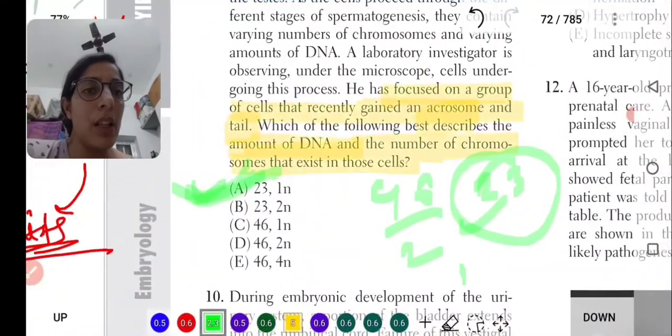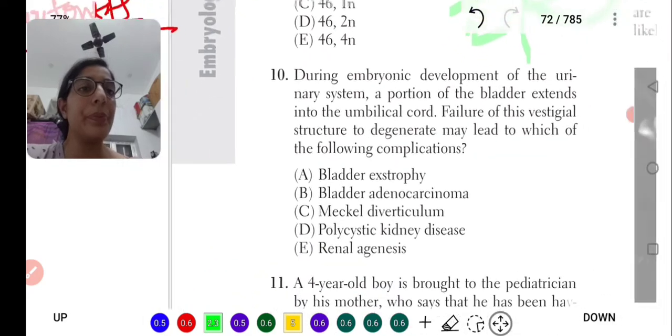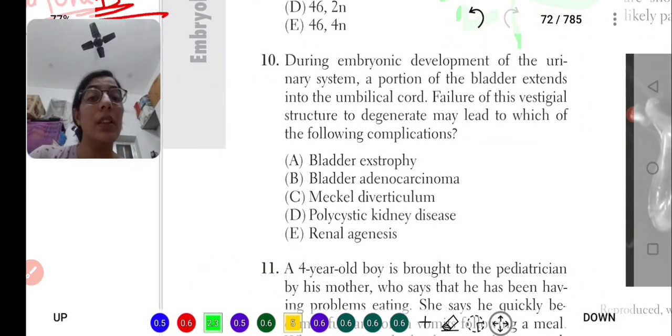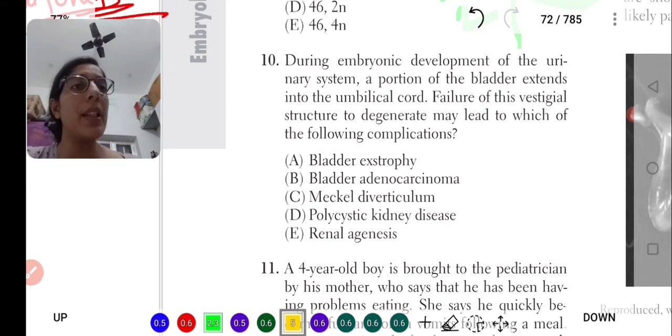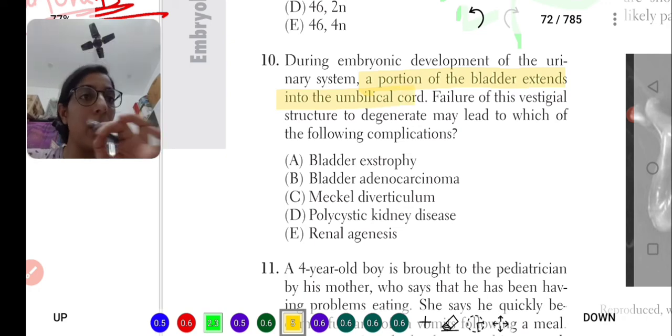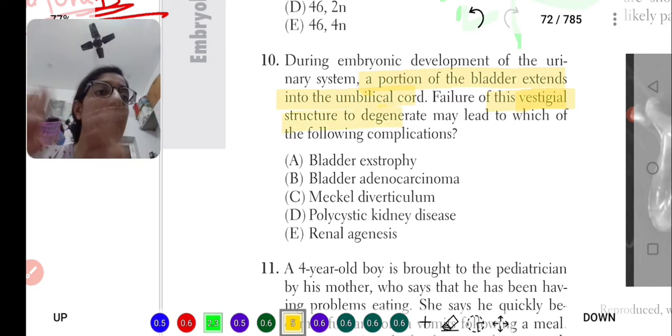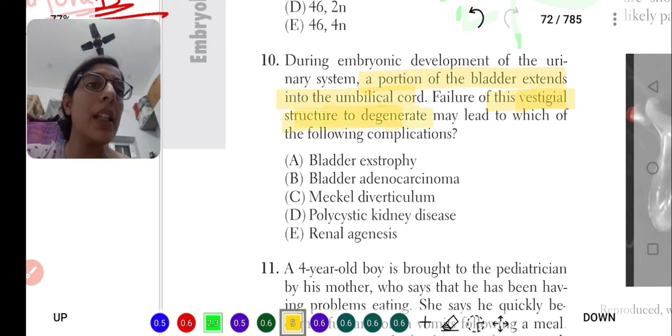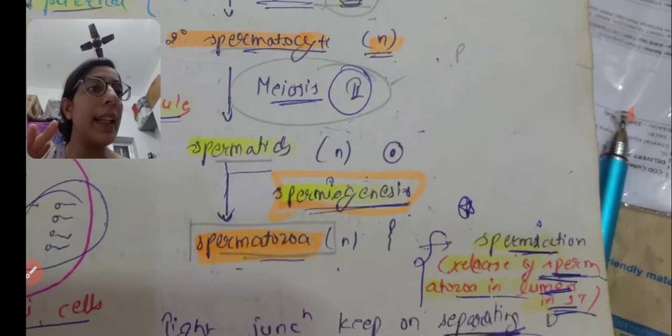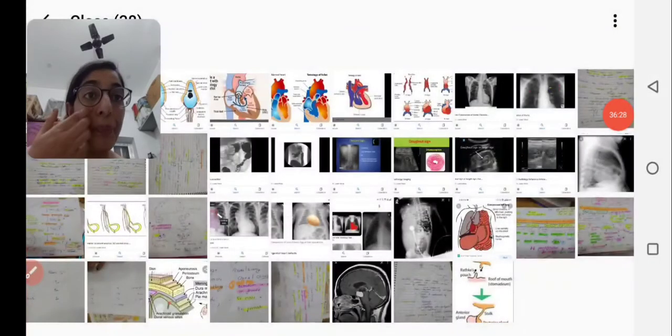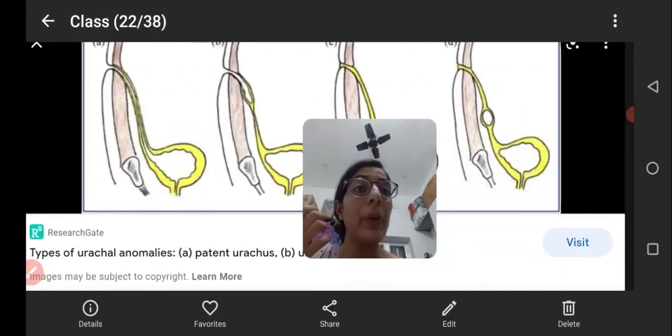Let's look towards the last question. Because it's a 2 to 3 line question, we have to read the entire question from the starting. During the embryonic period, in the urinary system, a portion of the bladder extends into the umbilical cord, that is the urachus. Failure of this vestigial structure, the urachus, to degenerate, what will happen? Few things can happen, it can lead to the formation of the urachal fistula.